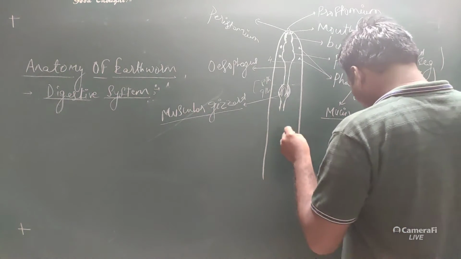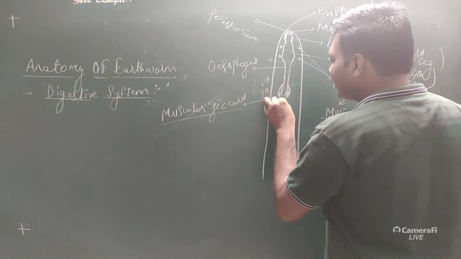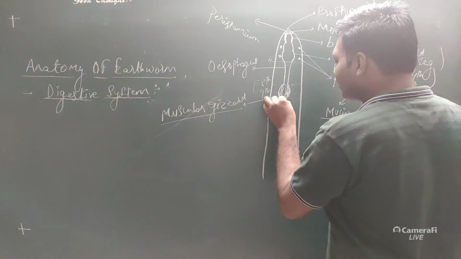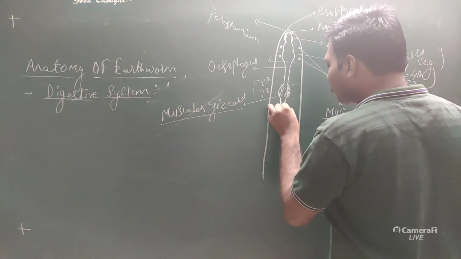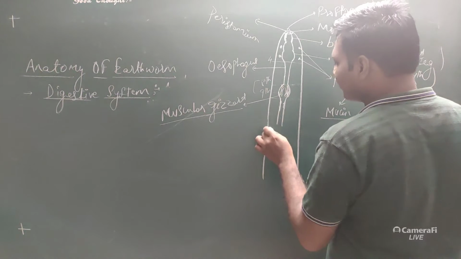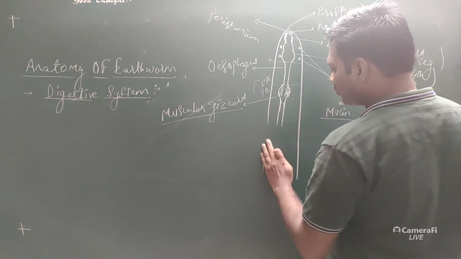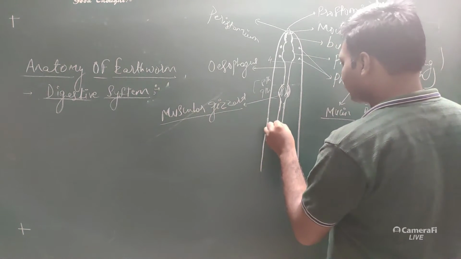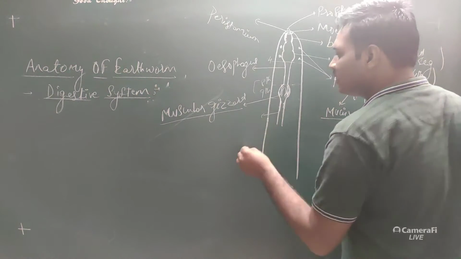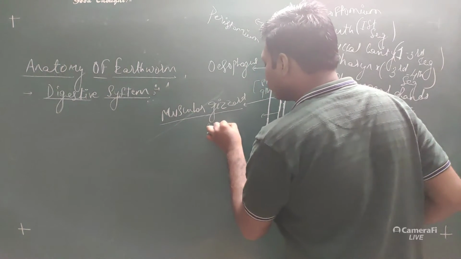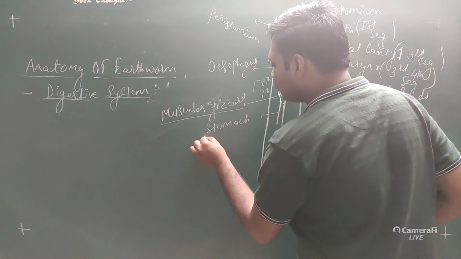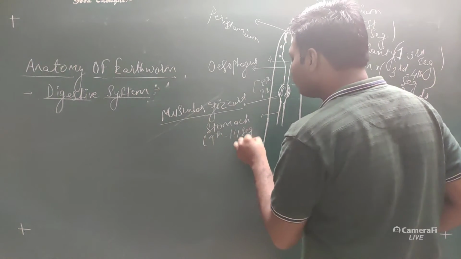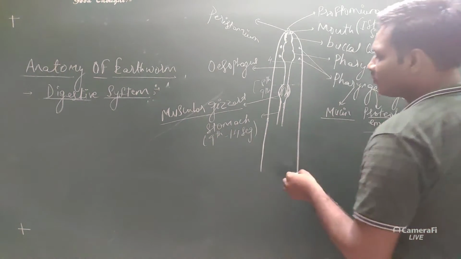Now next to that, the gizzard opens into a narrow tubular structure that extends from segment number 9 to segment number 14, which forms the stomach. So this part we will call a stomach. You can write from 9th to 14th segment there is a stomach.